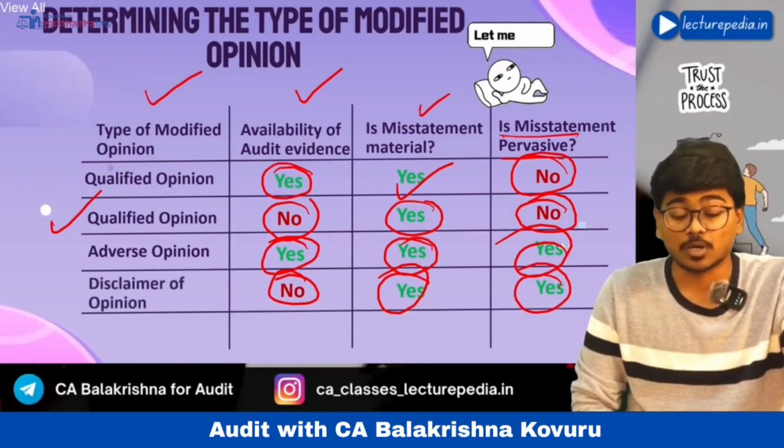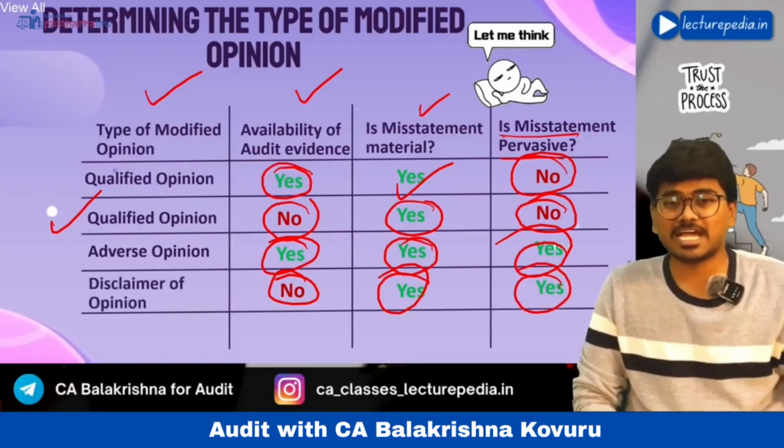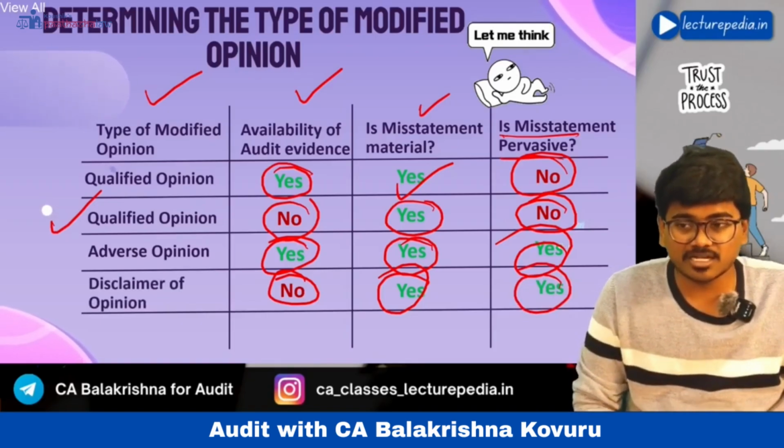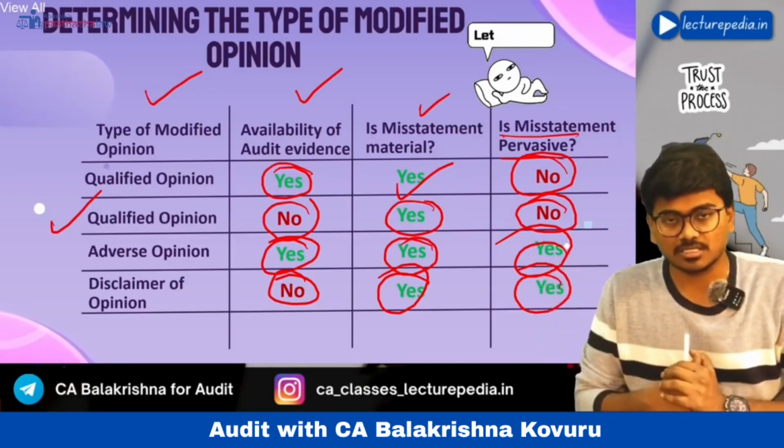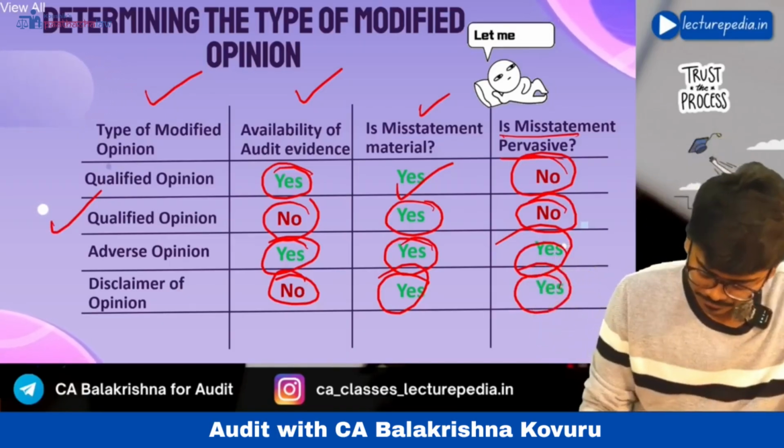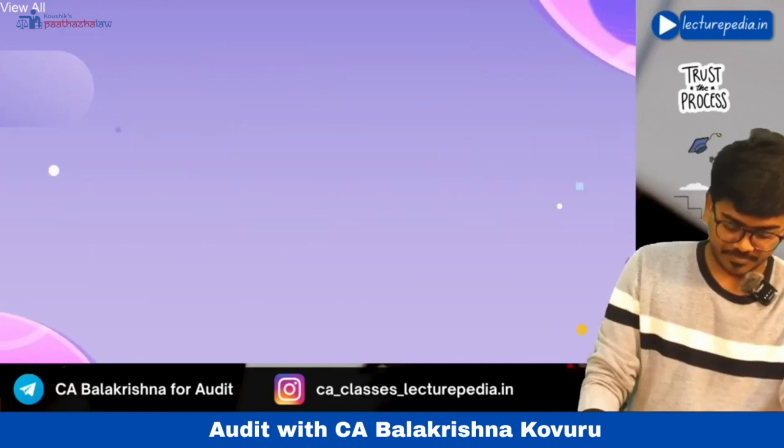Hope this is clear. You can determine which type of modified opinion has to be given with the help of this chart. You can just take a screenshot of this chart.